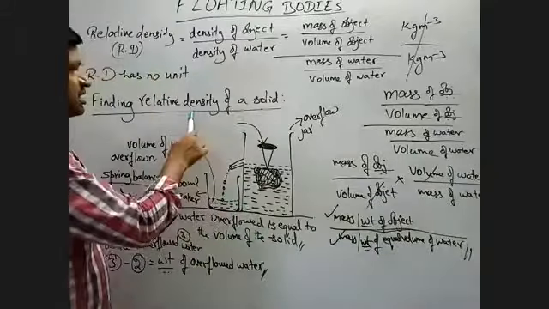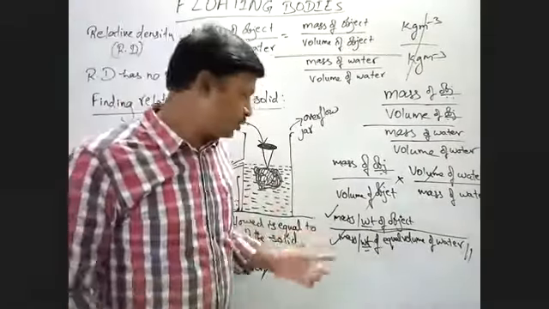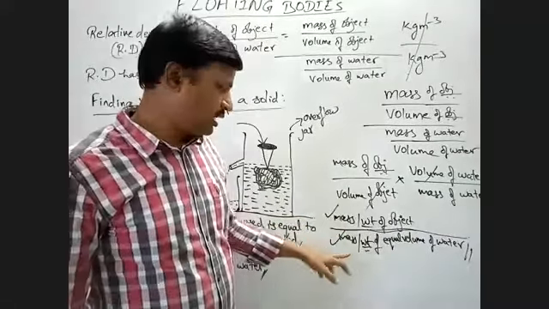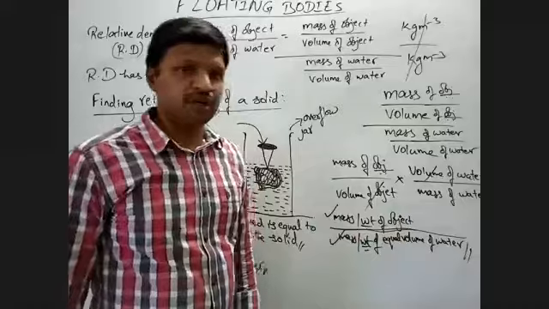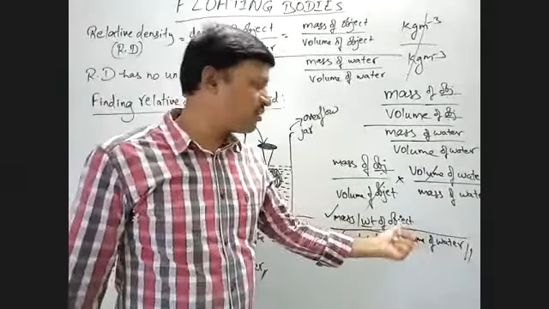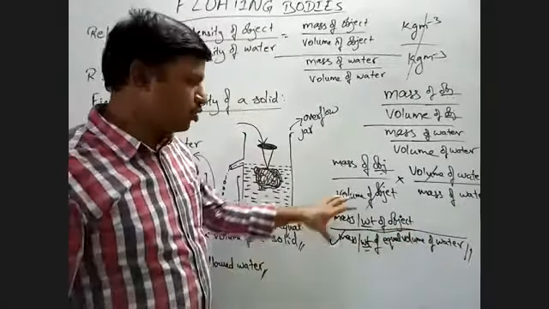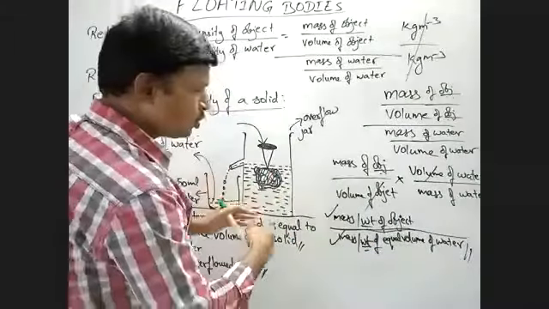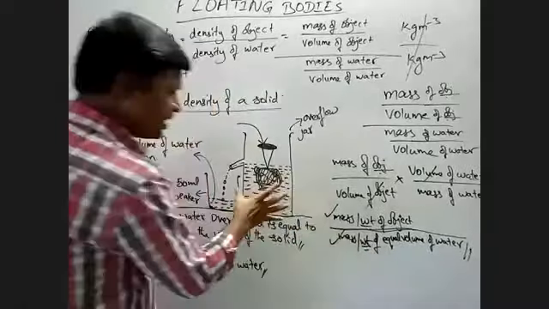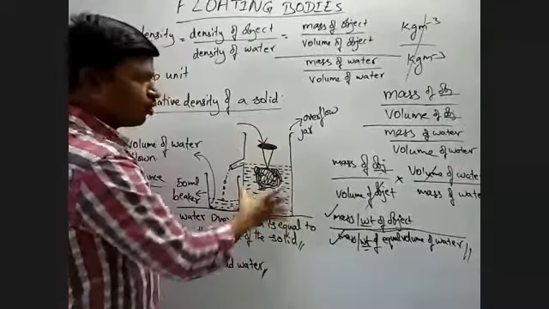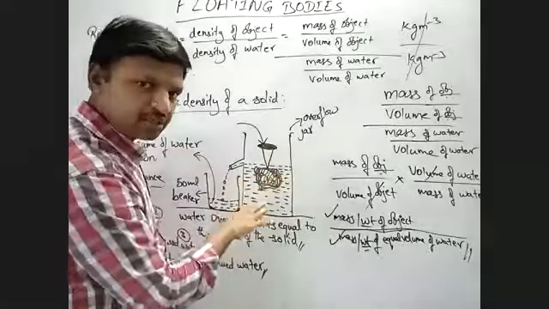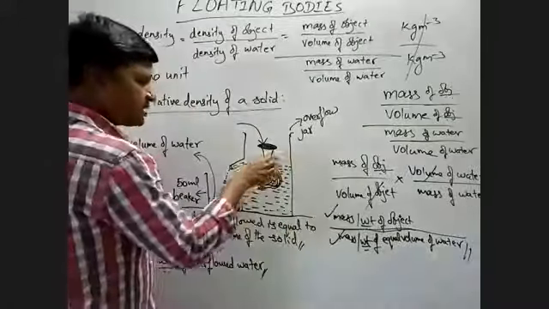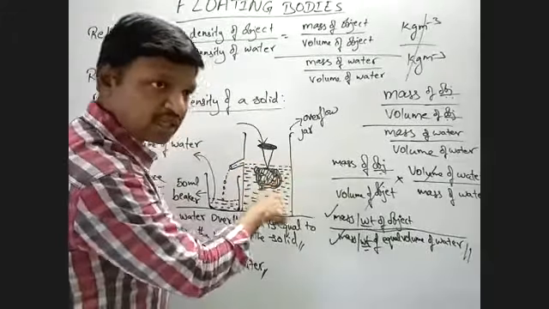So to find the relative density of a solid, finally, we need to know the mass or the weight of the object and the weight of its equal volume of water. The method we are following to get this quantity is to take an overflow jar, pour some water into it, and then immerse that particular solid such that it sinks into the water completely.